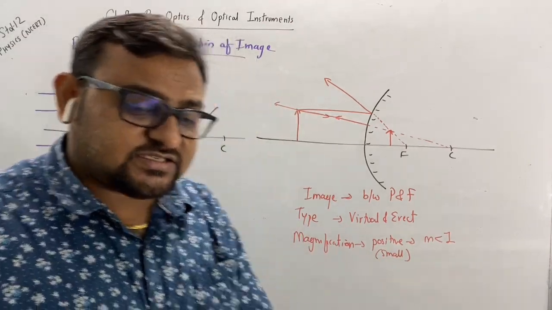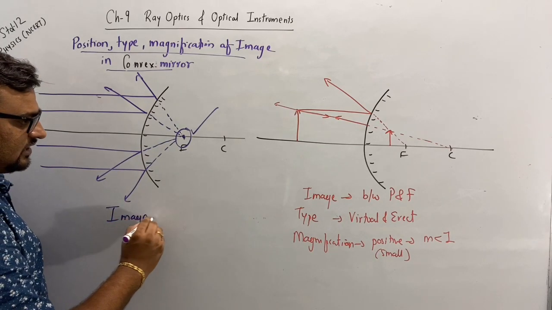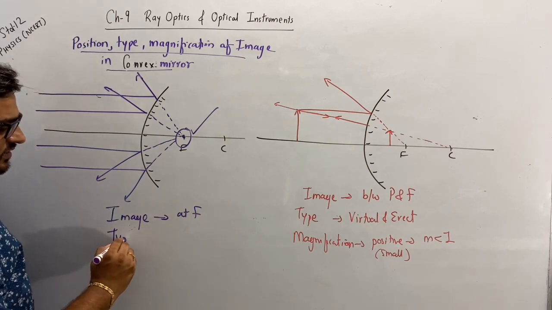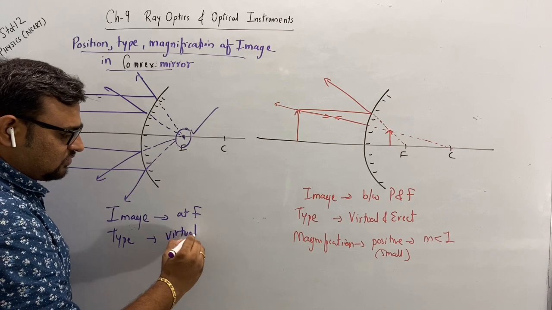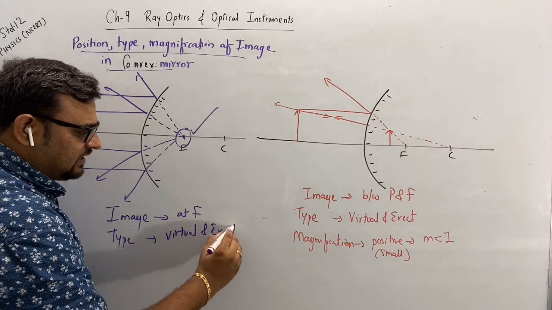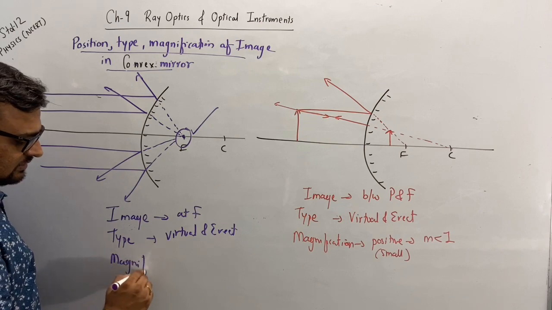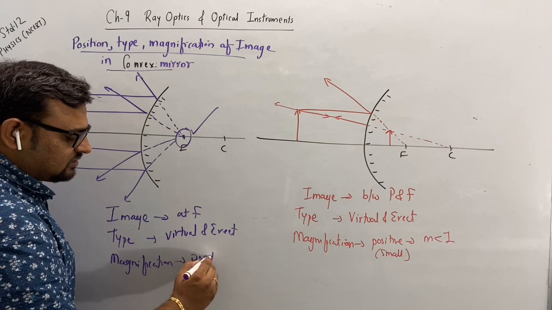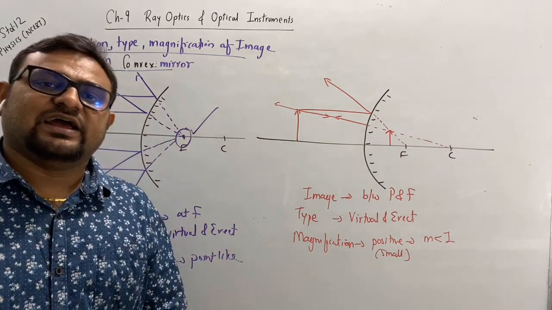But in this case, when it is at infinite, the image is at F, type as it is inside the mirror, virtual and erect, and magnification is point-like, meaning highly diminished.